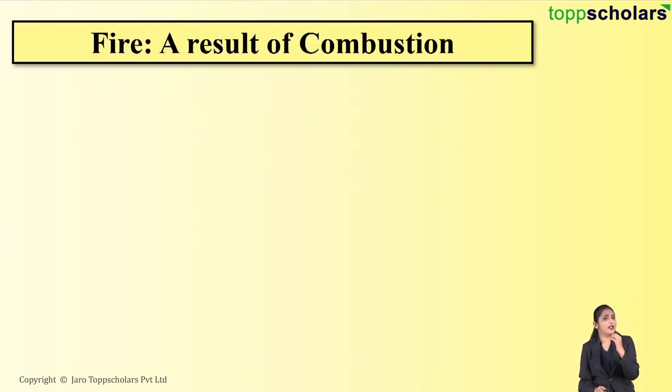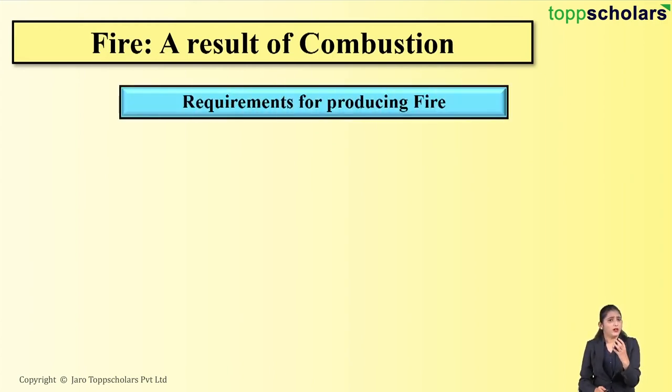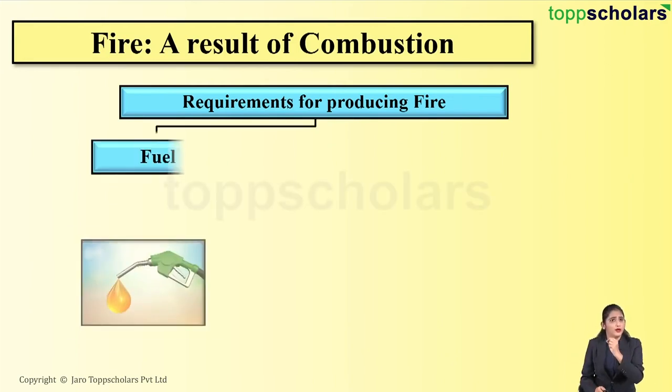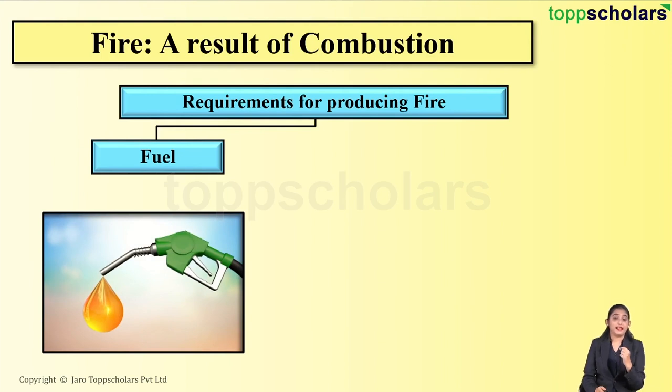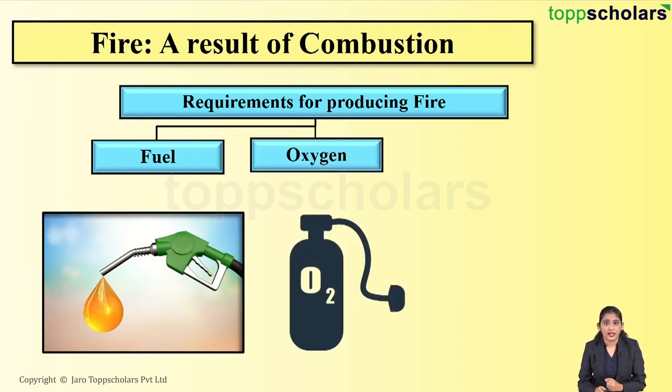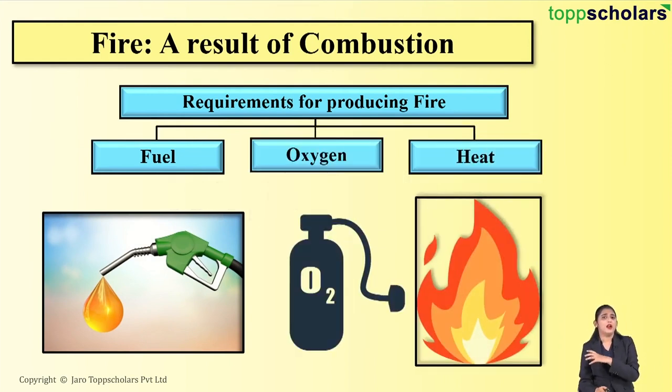Now, friends, one of the excellent examples of combustion is fire. Fire is a result of combustion. And what are the conditions that are required for producing a fire? Firstly, we require fuel. The second important condition is oxygen. And the third is heat. Now, friends, when fuel comes in contact with oxygen, it results in the release of a large amount of heat that is actually resulting into fire, right?